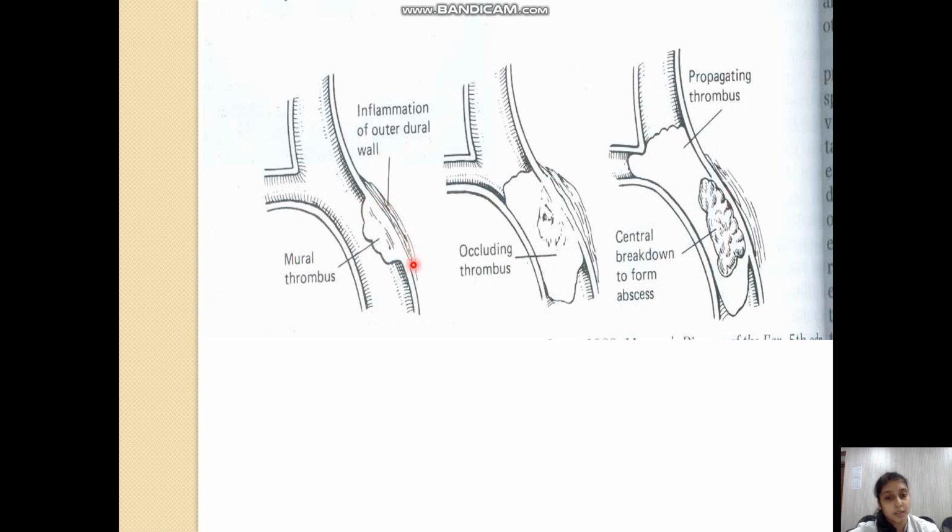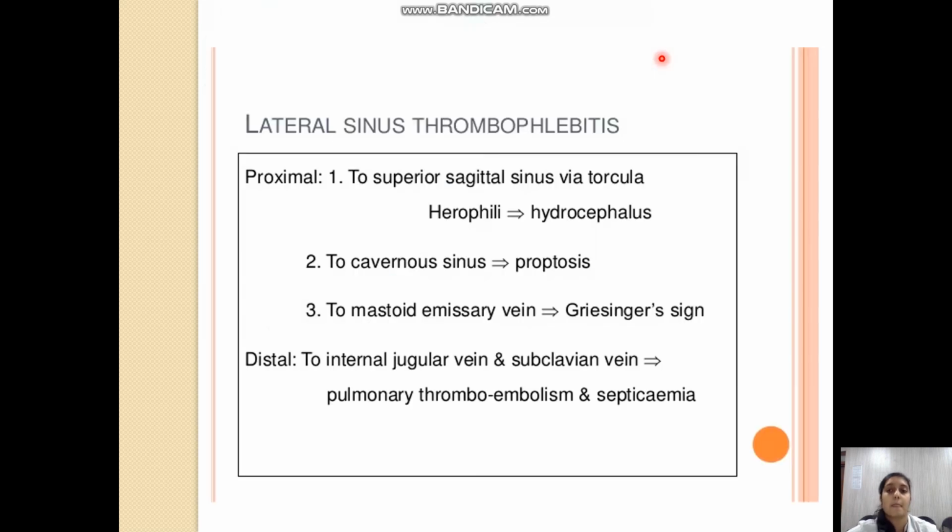This is the pathogenesis which I just explained to you, that is inflammation of the outer dural wall. This is the mural thrombus. Then this will usually occlude the sinus, and then in the thrombus there will be central breakdown of the inflammatory cells, resulting in abscess formation. Now small parts of this thrombus will start propagating and infect and go to other areas or other sinuses.